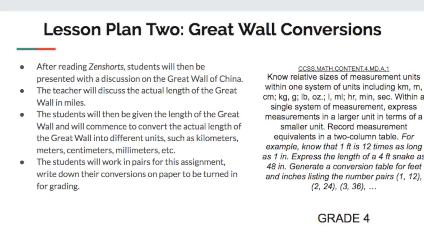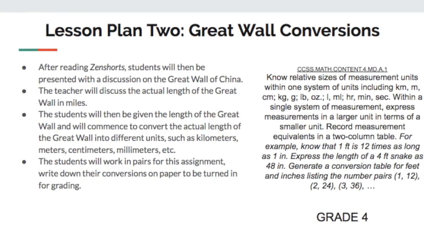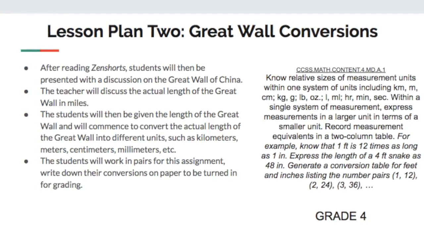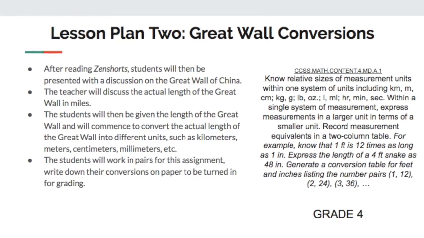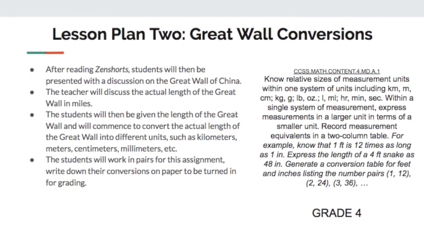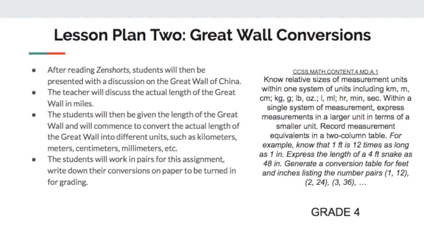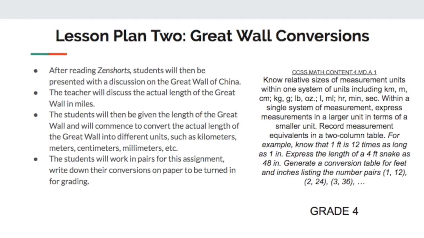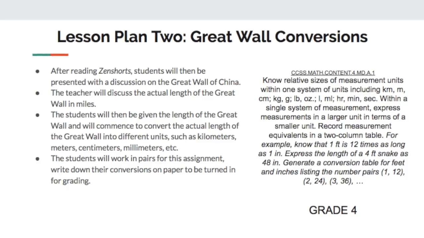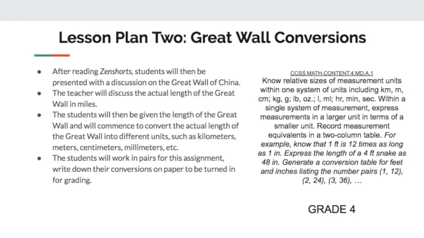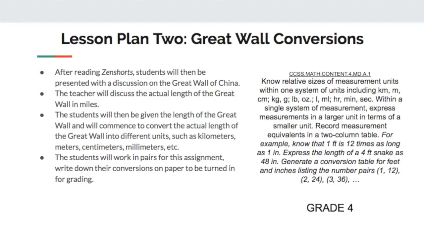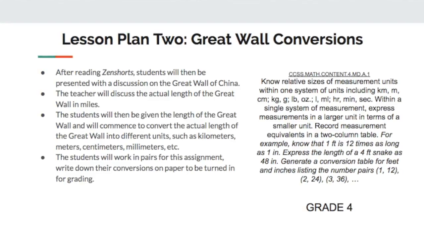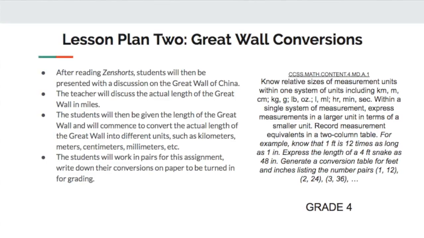After this, the students will then be given the length of the Great Wall and will commence to convert the actual length of the Great Wall into different units, such as kilometers, meters, centimeters, millimeters, etc. The students will work in pairs for this assignment, write down their conversions on paper that will be turned in for grading. And I drew the Common Core State Standard, know relative sizes of measurement units within one system of units, including kilometers, meters, centimeters, etc. And this is for grade 4.